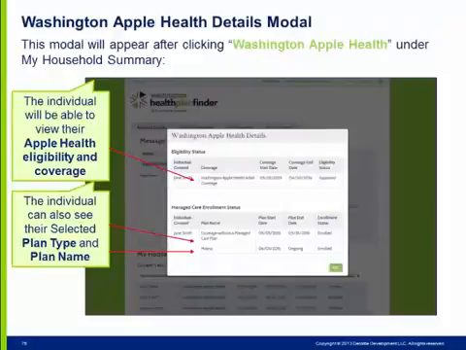This modal will return additional information to the individual after clicking Washington Apple Health on their dashboard, including enrollment and eligibility information. The individual can view coverage through Apple Health under their eligibility status, plan name and plan type, and coverage start and end dates.